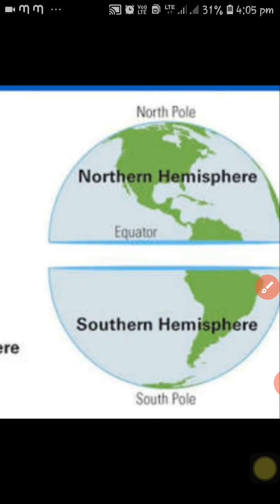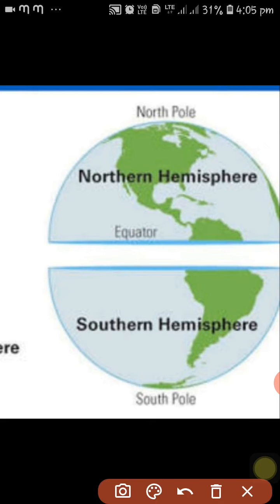The half of the sphere that lies between the equator and the north pole is called the northern hemisphere. This is the south pole. The half part that lies between the 0 degree equator and the south pole is called the southern hemisphere.